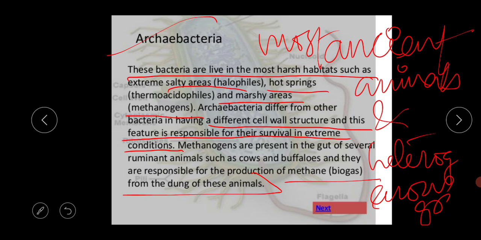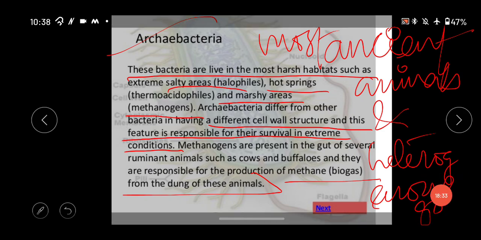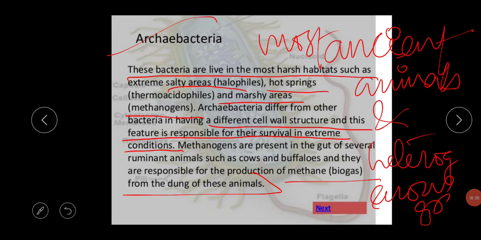So this is the basic thing of the Archaebacteria. Several characteristics are there. The cell wall is devoid of peptidoglycan and cellulose. Second, instead of bilayer lipids, they form a monolayer in the cell membrane. Third, in the cell membrane, the fatty acids are attached to the glycerol by ether bonds. Core histones also occur. DNA replication, transcription, and translation resemble eukaryotes more than prokaryotes.